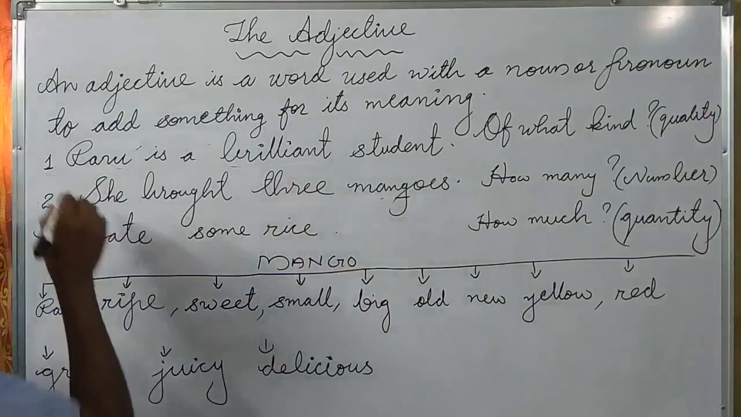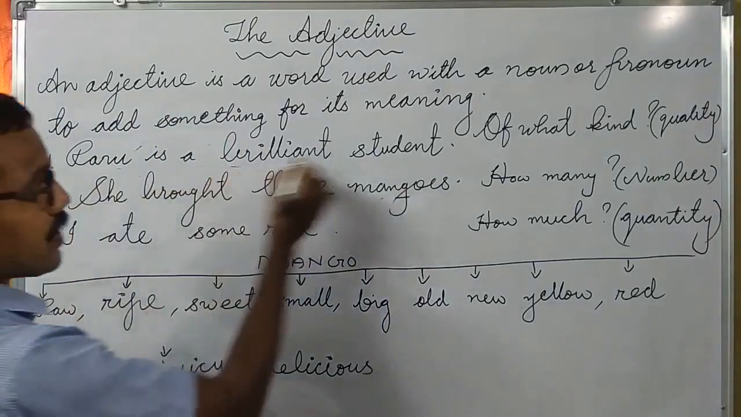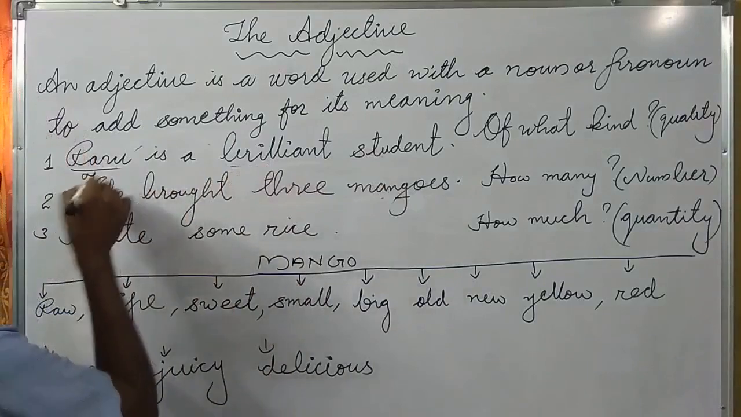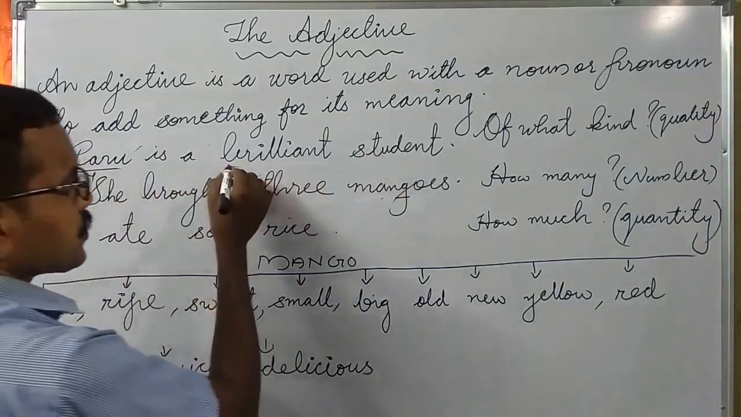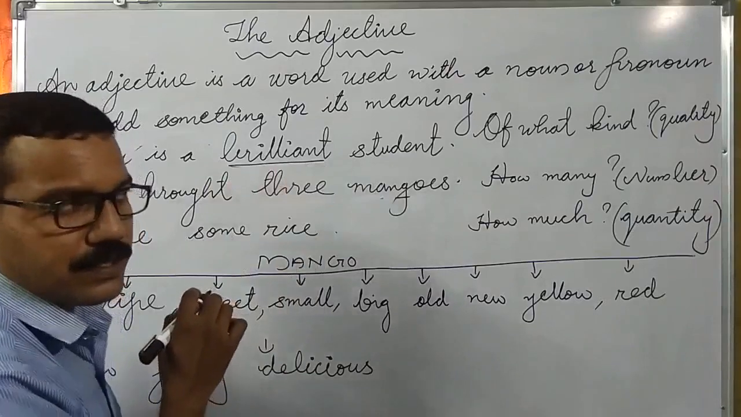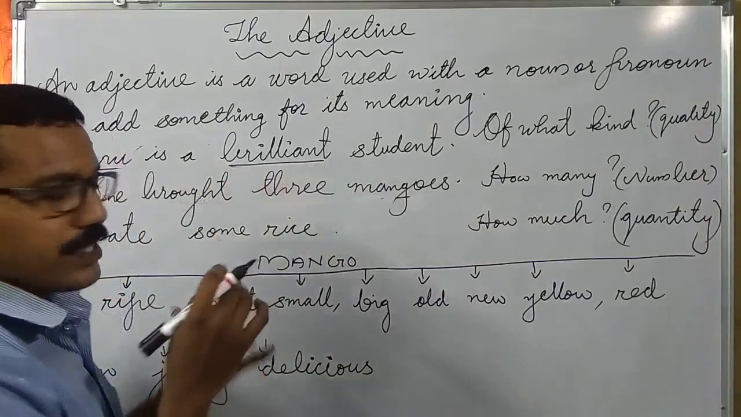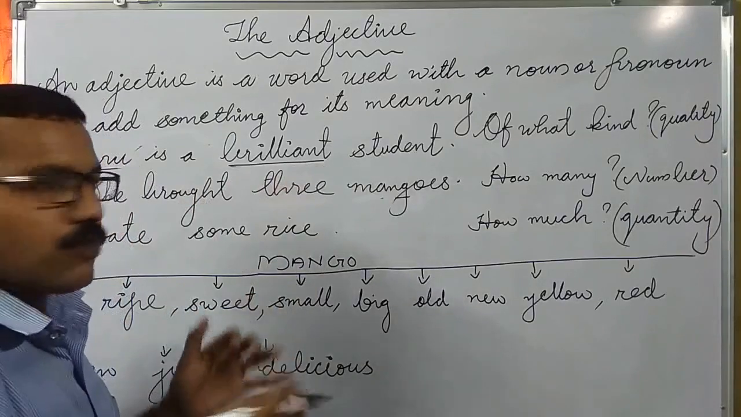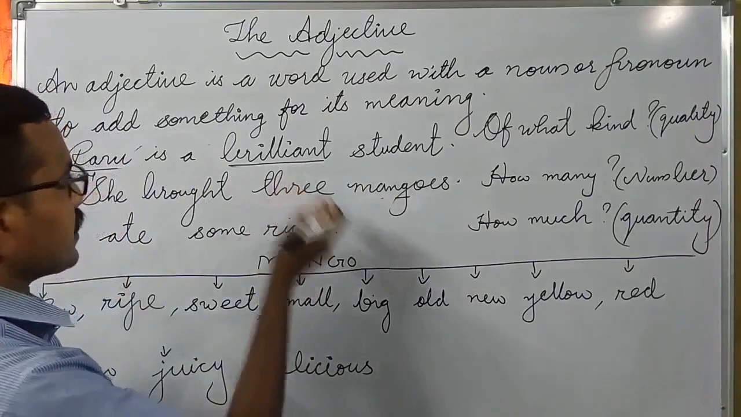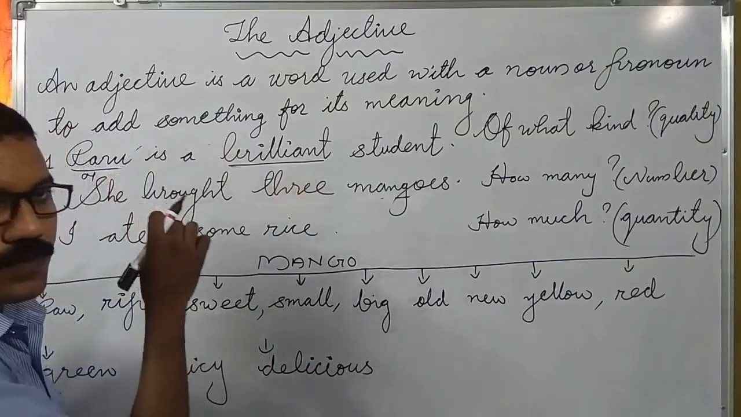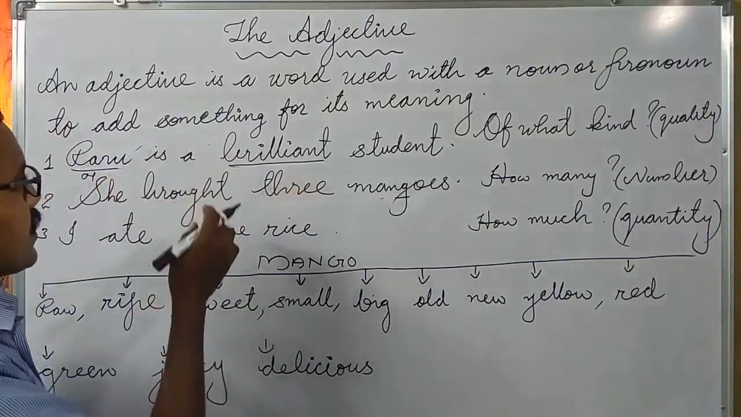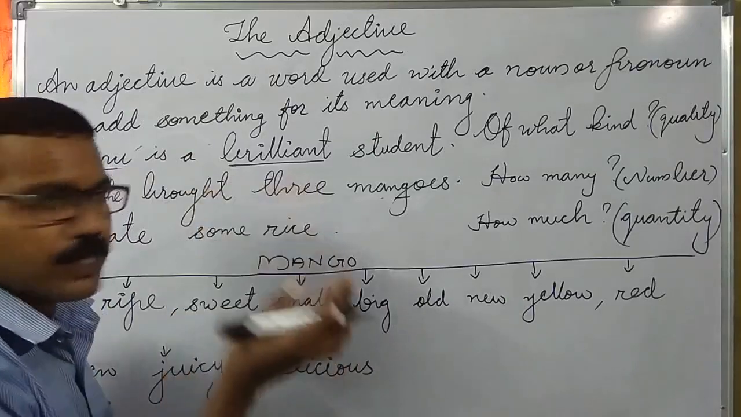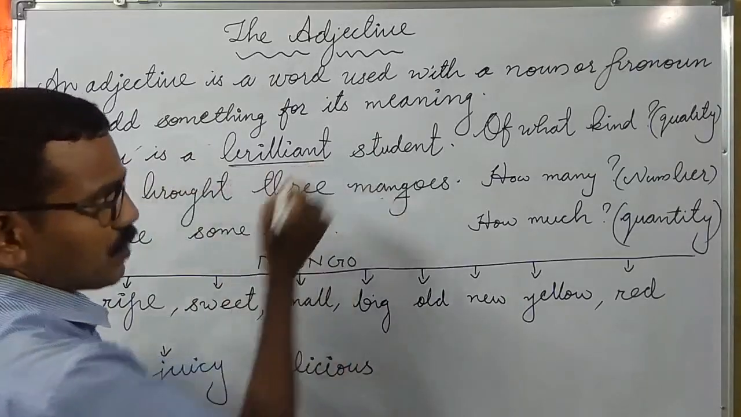The first example: Ravi is a brilliant student. Here Ravi is the noun. It is modified by the adjective brilliant. It is an adjective of quality. We can ask the question, what kind of person is Ravi? Or what kind of student is Ravi? Ravi is a brilliant student.